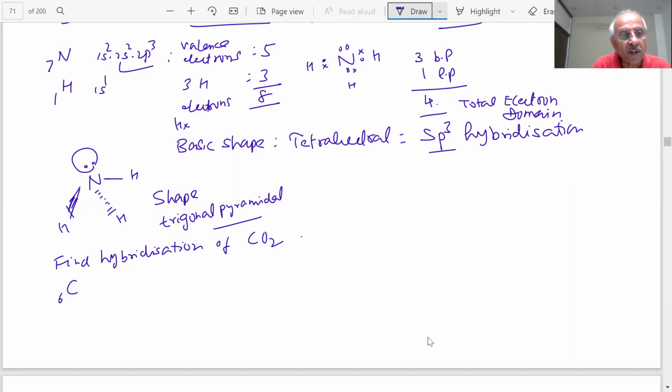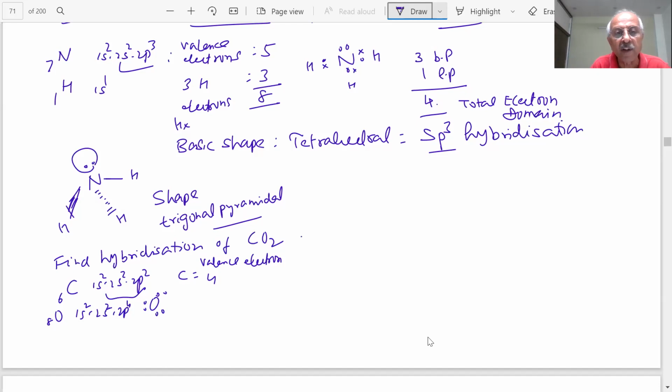Carbon atomic number is 6, 1s2, 2s2, 2p2. In the valence shell, carbon has 4 electrons. And oxygen, you know, is 1s2, 2s2, 2p4, students? 6 electrons: 2, 4, and 6.